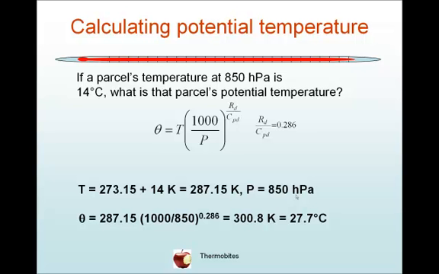The initial pressure is 850 hectopascals, the final pressure is 1000 hectopascals, and so we write out Poisson's equation to get theta as shown there, and that gives us a temperature of 300.8 Kelvin or 27.7 degrees Celsius. And so you might want to stop the video at this point, perform the calculation, and make sure I've done the right thing. So hopefully you got the same result.